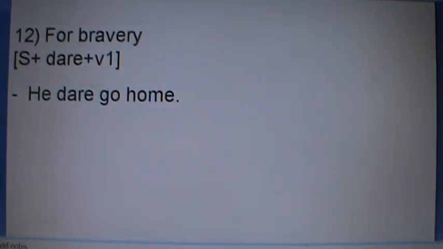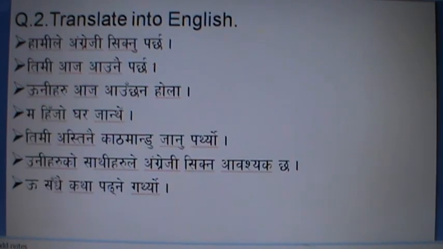So from number 1 to number 12, again you need to practice. You have to repeat this. You can take time until and unless you are able to speak correctly in the correct situation. You need to repeat and practice. Okay, I will provide you some exercise here.